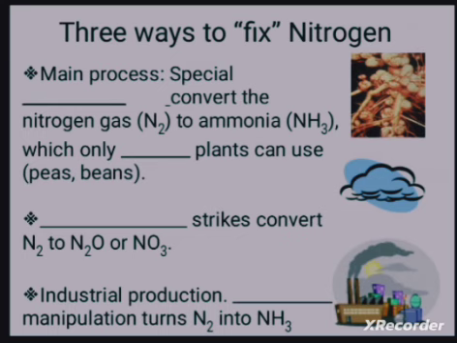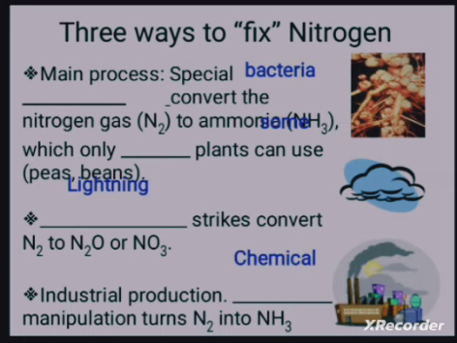There are three ways to fix nitrogen. The main process is by bacteria, which convert nitrogen gas into ammonia, and some plants can also do this. Another natural source is lightning strikes, which convert nitrogen to NO2 and NO3. Industry produces chemicals by manipulation that turns N2 into NH3.